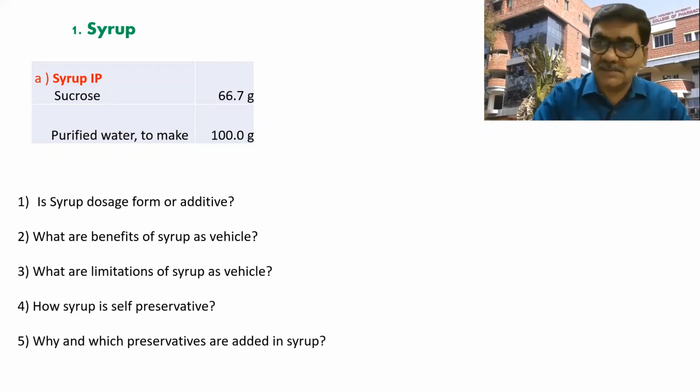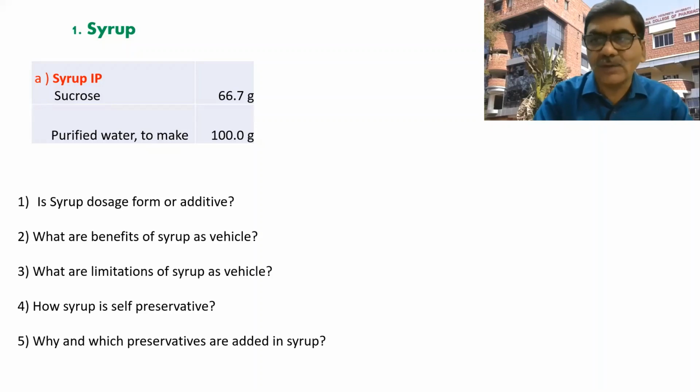And there are medicated syrups, like paracetamol syrup. So these are the dosage forms. Means syrup IP, by name, is the additive, and medicated syrups are dosage forms. So the second point is, what are the benefits of syrup as a vehicle? Means syrup as an additive when it is a vehicle.